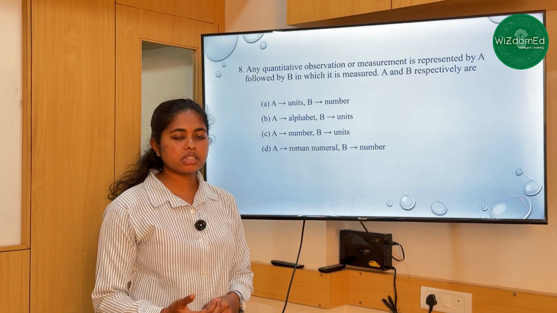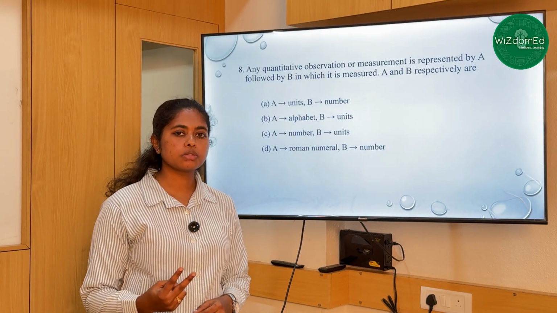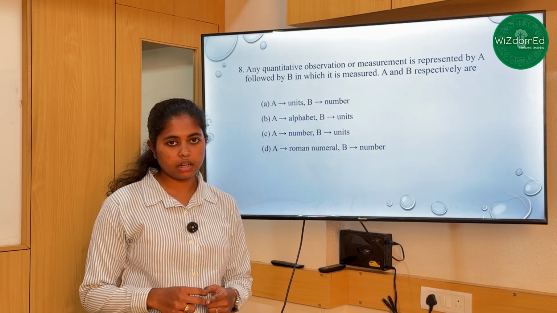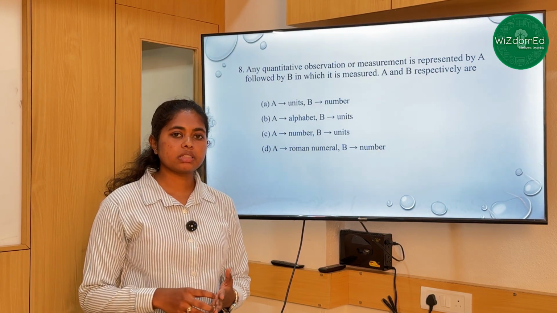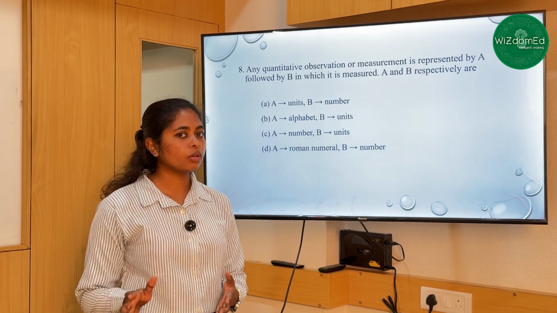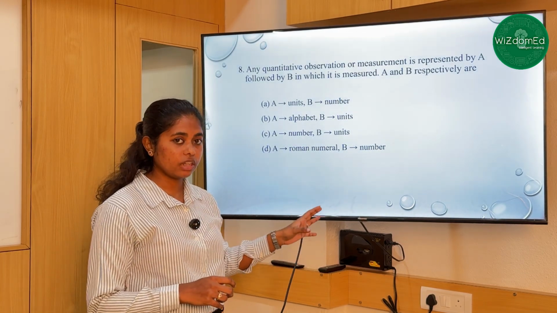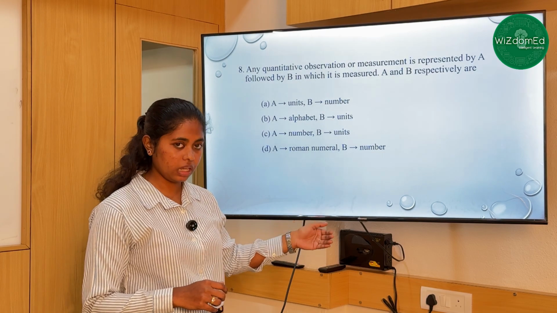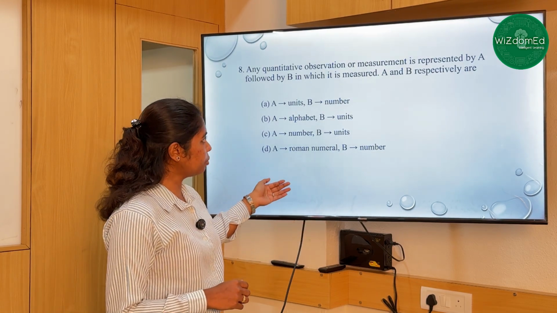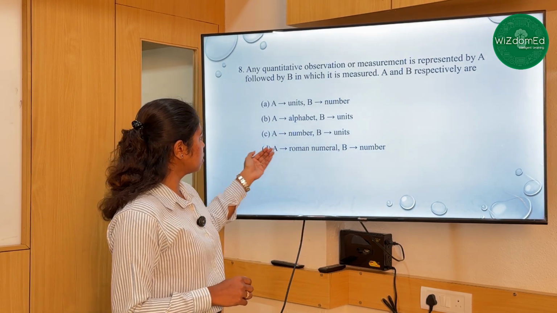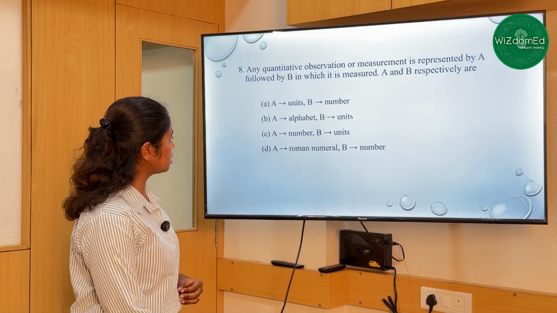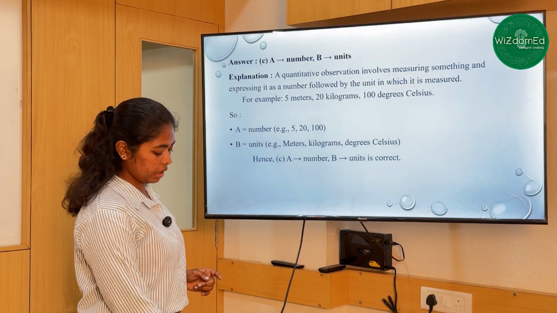Usually when we are representing any measurement, we use two things, which are units and numbers. Initially we represent it by a number and later with a unit. As they have given us the definition and are asking what A and B are, A is going to become the number and B is going to become the units. So the right option for this question is option C, which is number and unit.